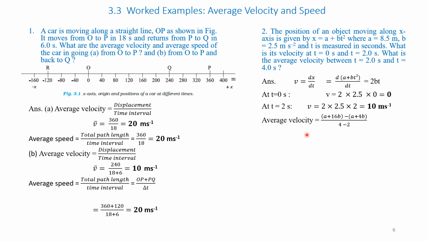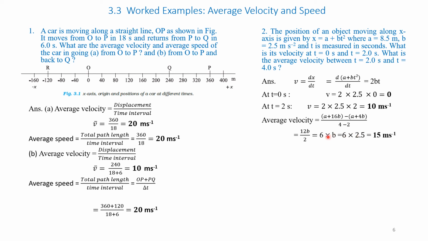Therefore, average velocity is equal to, at t is equal to 4 seconds, 4 square is 16, so it is a plus 16b, minus initially, at t is equal to 2, a plus 4b, divided by 4 minus 2.